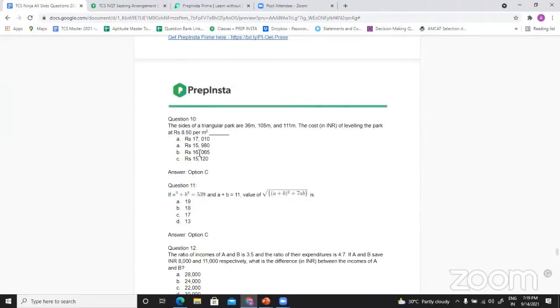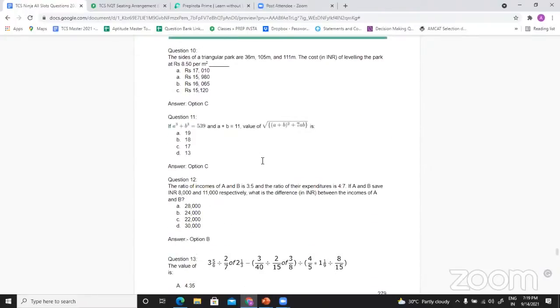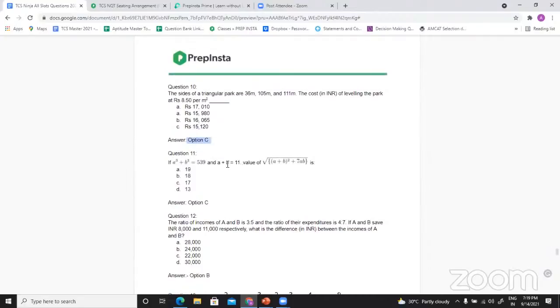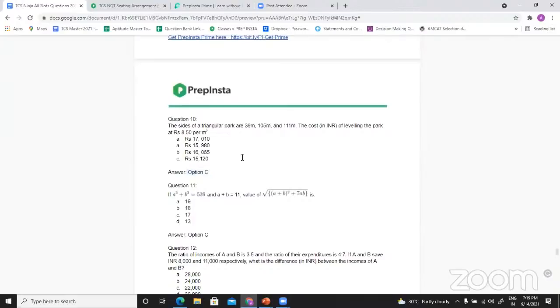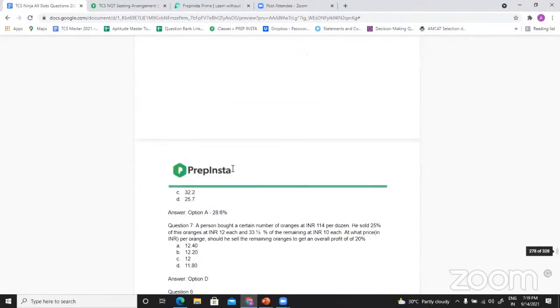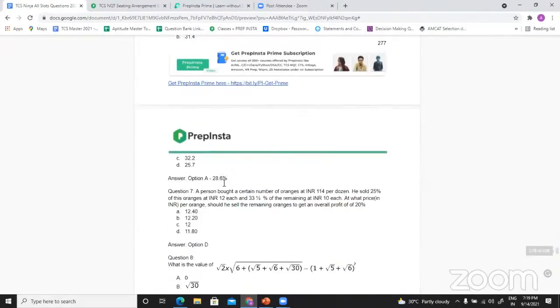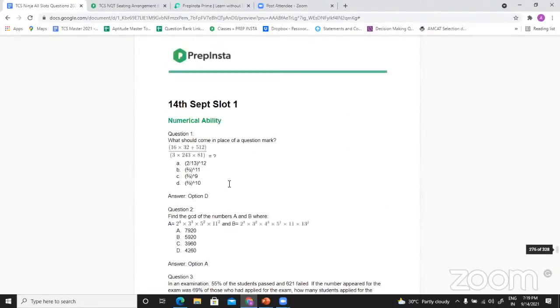Okay, one more. I can see a comment where they're asking about answers. Yes, in this PDF we also have answers for all the questions, guys. We are updating answers also. If you can see the screen for this particular problem, we have already updated the answer. Option A is correct. So you are getting questions with answers.